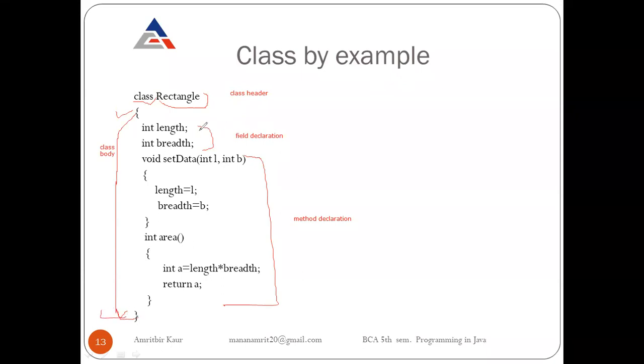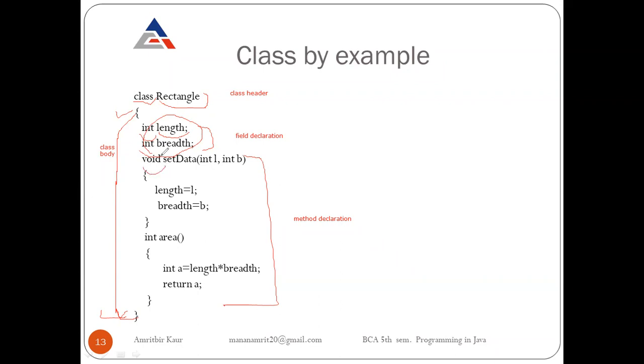In field declaration, firstly we write the data type and then our field name. So here we are writing int length, int breadth. Then about method declaration. In method declaration, firstly we write the method header. In the header, firstly we write the return type.